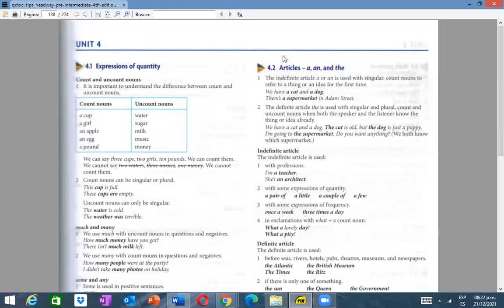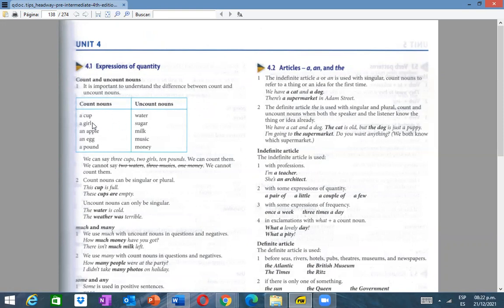So that's why here we have to learn about count and uncount nouns. Rule number 1, it is important to understand the difference between count and uncount nouns. This is important, especially in English, because we have to notice the difference. When do we have to say, oh, this is a count noun, and this is an uncount noun, okay? For example, look at this chart divided into groups, count nouns and uncount nouns. Let's start with the first group, count nouns.